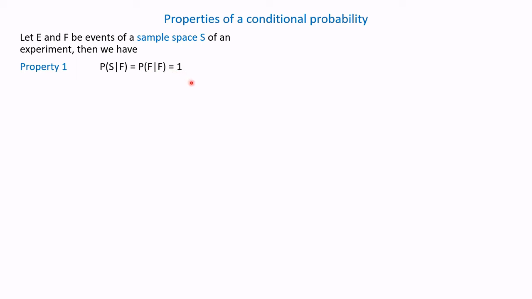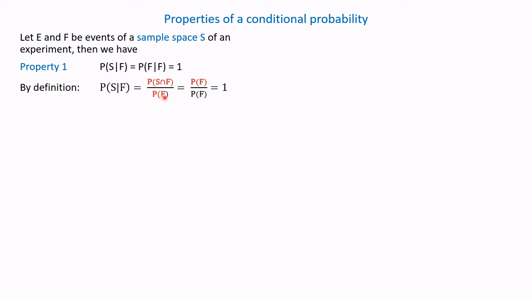This is property number 1. By definition, we know that the conditional probability of S given F has already occurred equals probability of S intersection F divided by probability of F.